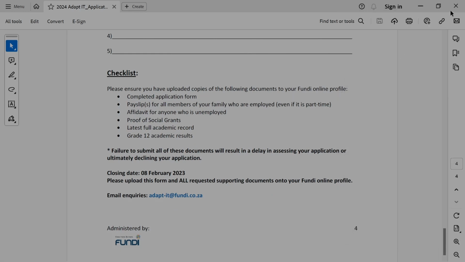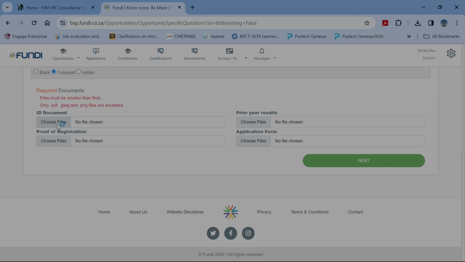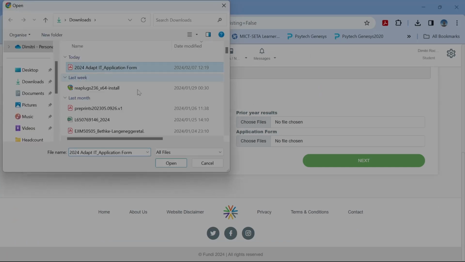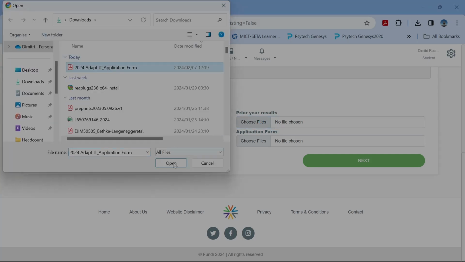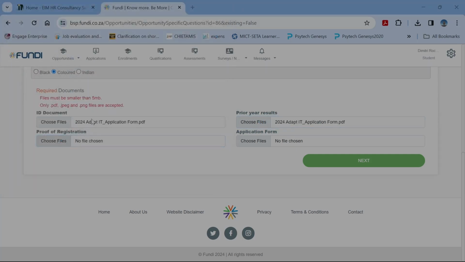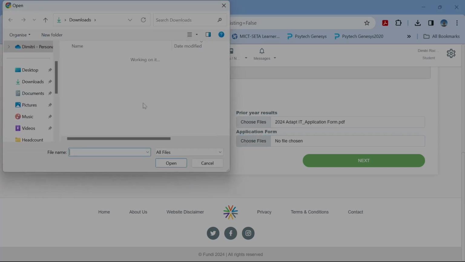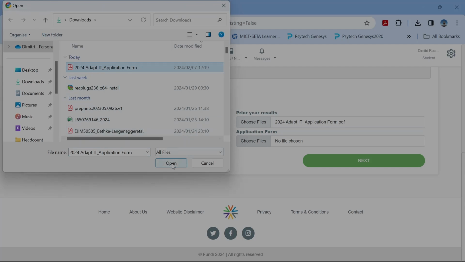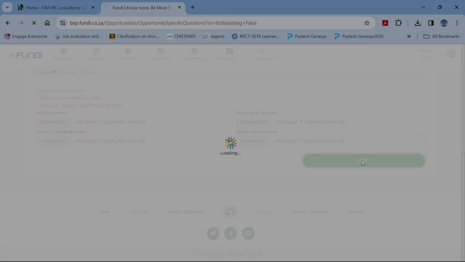Okay, so let's close this. So let's assume we have completed this particular documentation. We're going to close this and we're going to go back to the portal, and let's just upload documents for this tutorial's purpose. And then, once you have uploaded all our documentation, we can click on next, and then we can just wait for the system while it loads.